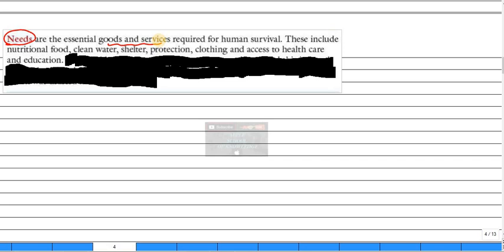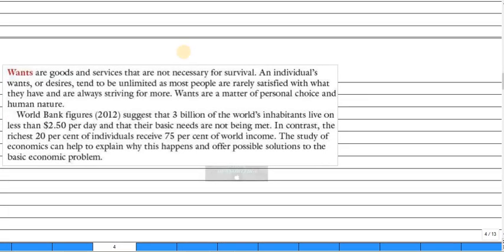Healthcare, education, that's also basic needs. Then there are wants, a little bit more than what is necessary for survival, but you want it. So goods and services that are not necessary for survival, we call them wants. Individual wants or desires tend to be unlimited, as most people are never satisfied with what they have.